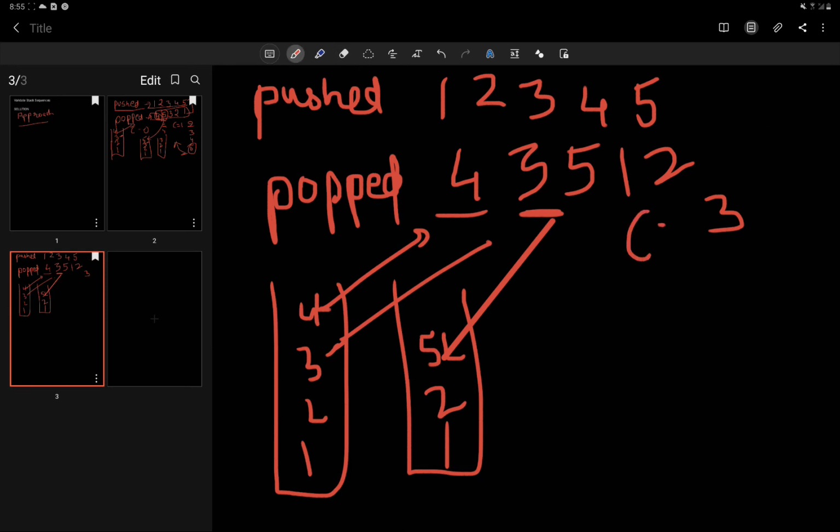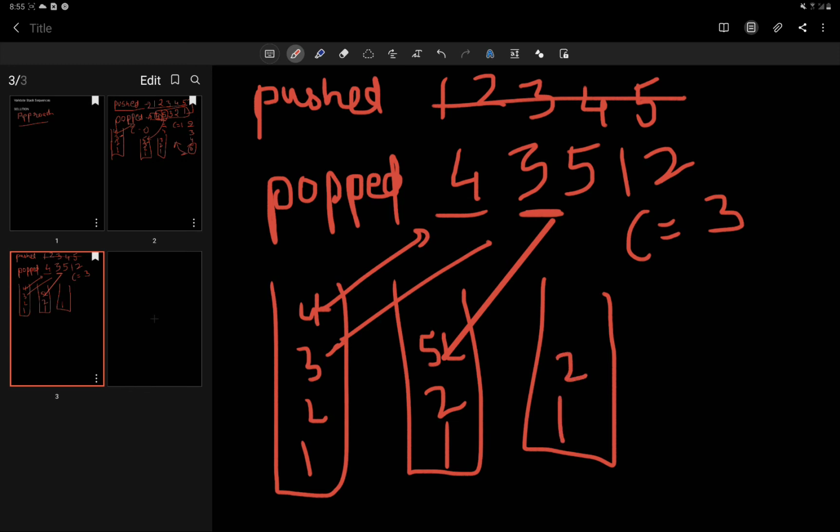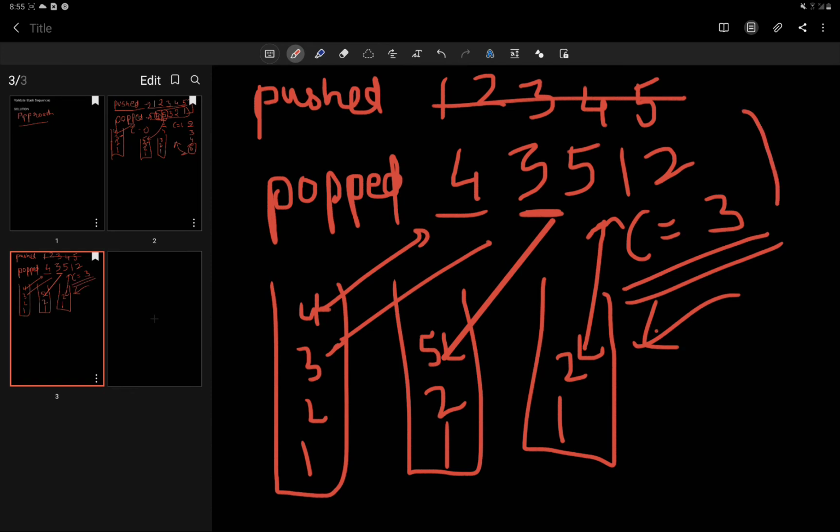So the counter value is now set to 3, and because our pushed array is traversed fully, we just look at the top element of the stack. The stack is 1 2, and the value at the top is not equal to the value to be popped. So we come out of the loop, we compare our counter value to the size, that is 5, and it's not equal, so we return false. Remember, we will increment the counter value only when we pop an element out of the stack.